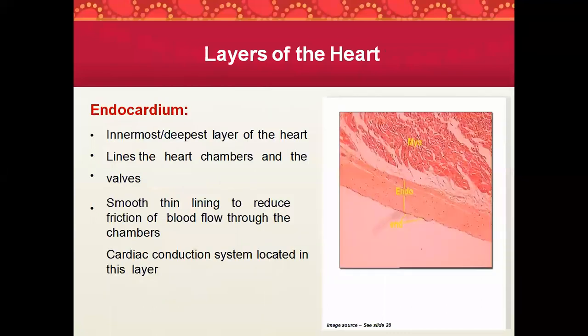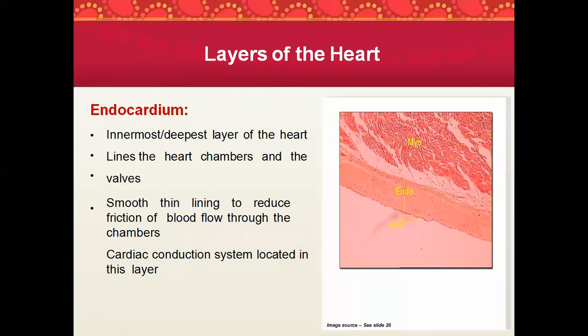So in the endocardium, your cardiac conduction system is located. So what are the components of the conducting system of the heart? Do you remember your SA node, your AV node, the natural pacemaker of the heart?